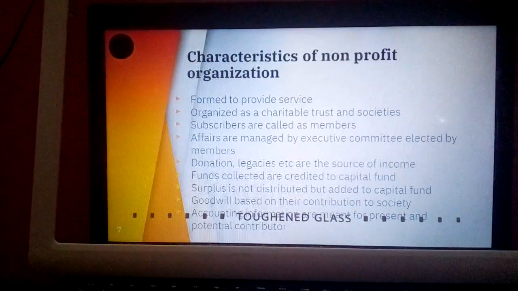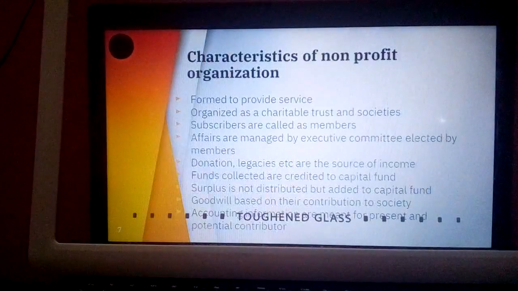Then accounting information is meant for present and potential contributors. Why are they preparing accounting information? As the members are there who are contributing to the society with the objective that they will help others, it becomes very necessary for the NPOs to satisfy their existing members.